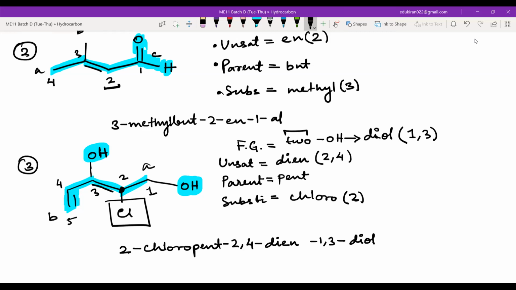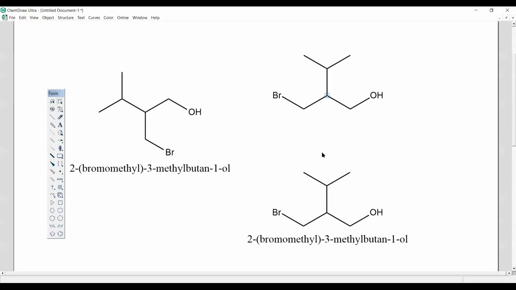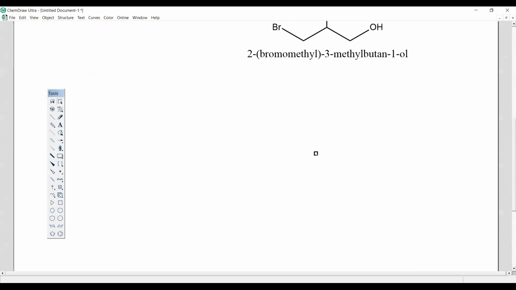No, sir. Okay, but see, wait a second. Let me share another screen and I will show you there is some difference between what we have written and what ChemDraw, our software, will tell us. So you have the software. Can you see that? Yes, sir.